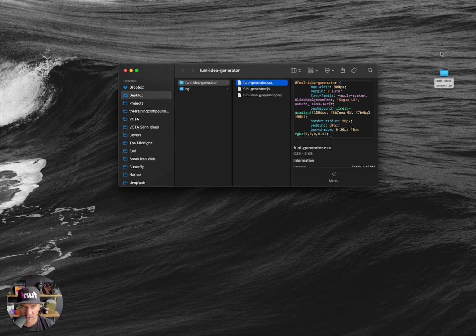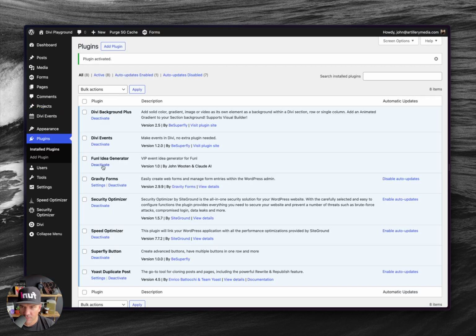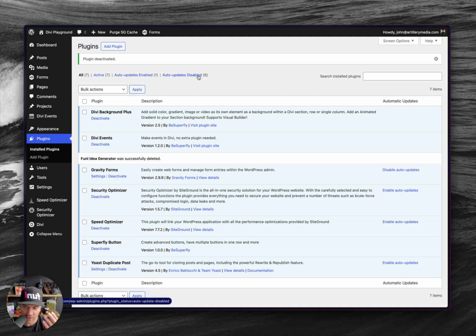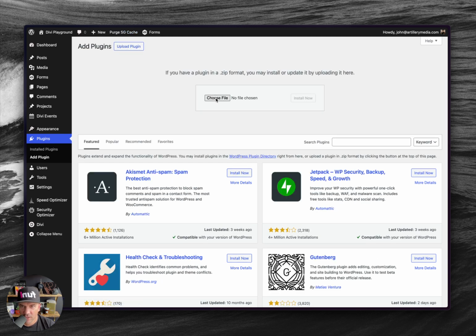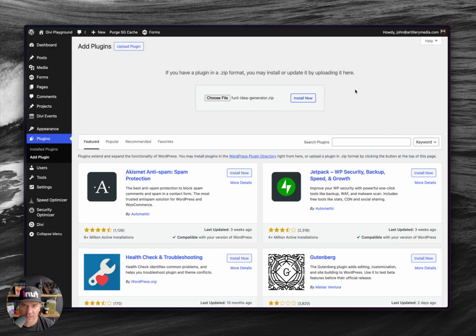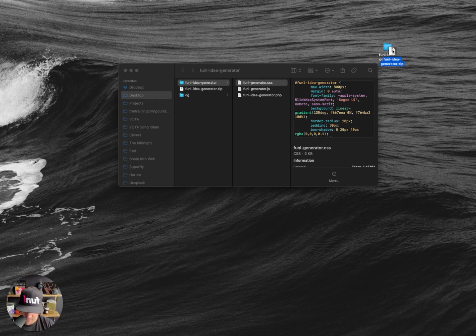So let me move this over here so you can see my left menu. Recompress. While it's doing that, I'm going to come over here and basically deactivate this one, delete this one. Now, when I worked on this on the funnel site, I was connected via FTP, and as I made changes, I didn't have to keep doing this step. But if you're not connected via FTP, no big deal. You can just every time you make an update, install it and then activate it.